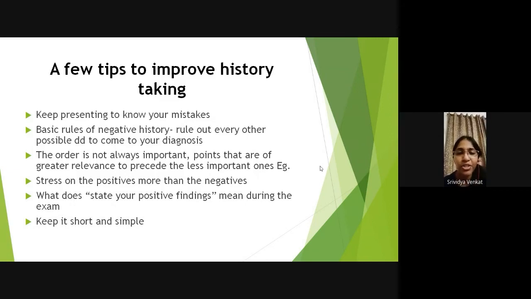And obviously keep it short and simple. It's a myth that your history or your examination should be long. As far as possible, keep it crisp, keep it short, and only put the relevant points. Because as you present more, you will realize that examiners don't like you to go writing stories about whatever is the case. They want what is relevant to that case, whatever is positive, and especially in surgery, they want your examination to be detailed rather than the history. Next slide.